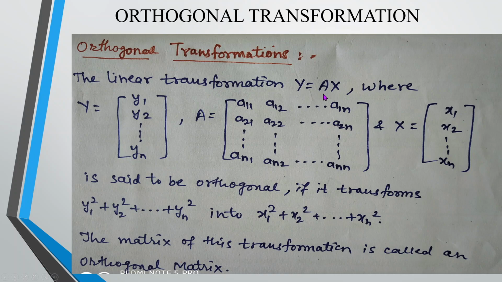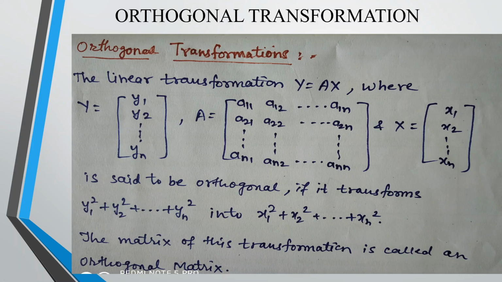So this term y is equal to Ax, the linear transformation, now contains the various parts y, A and x. This transformation y is equal to Ax is termed orthogonal if it transforms y1 square plus y2 square plus y3 square up to yn square into x1 square plus x2 square plus x3 square plus dot dot dot up to xn square.